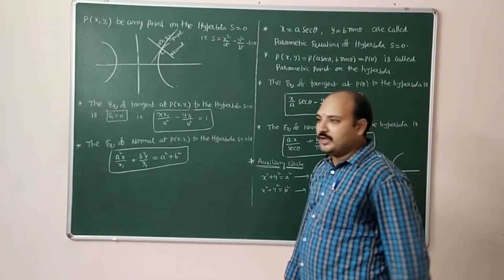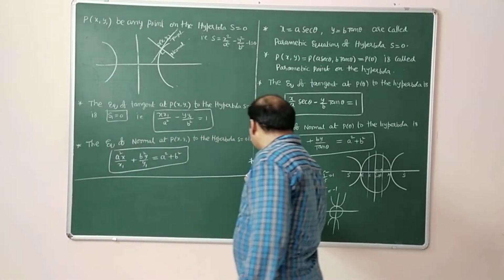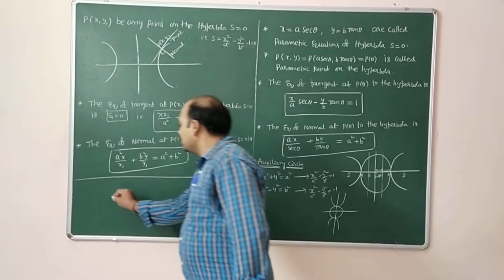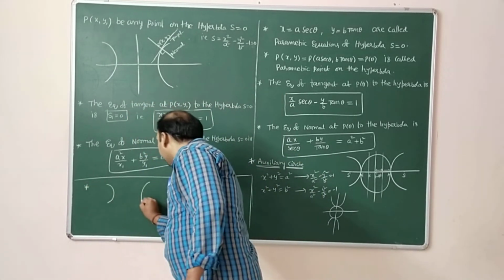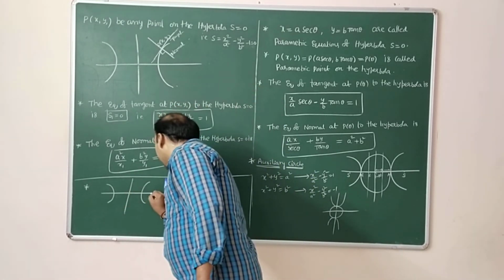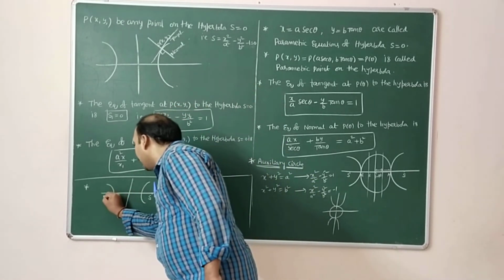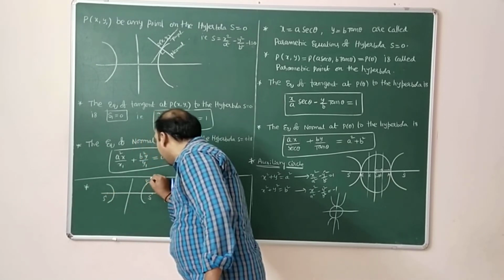One more important point regarding the points which lie on the hyperbola. Two important points. S and S dash are the foci of the hyperbola and P is any point on the hyperbola.